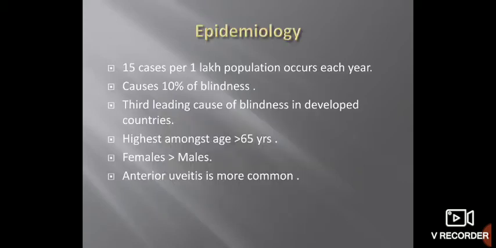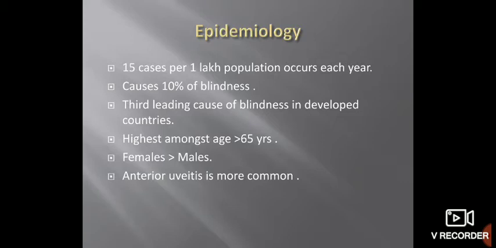If you see the epidemiology of uveitis, 15 cases per 1 lakh population occur each year. It is responsible for 10% of cases of blindness, the third leading cause of blindness in developed countries. If you see the age-wise incidence, the highest cases are seen in old age patients, that is more than 65 years. Gender-wise, it is more common in females. All inflammatory diseases and connective tissue disorders are more common in females. Again, anterior uveitis is the most common.